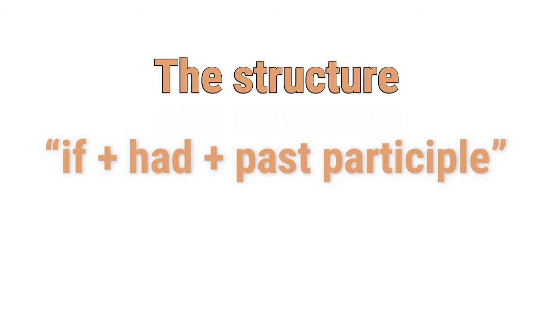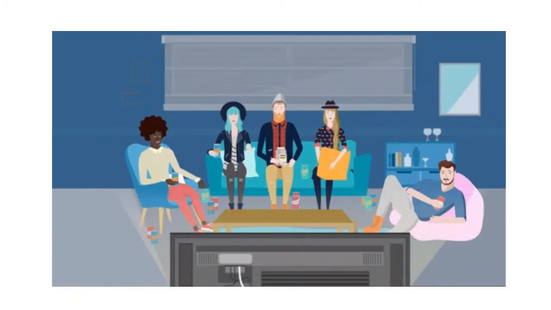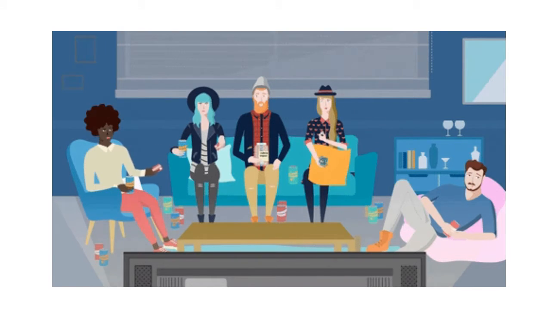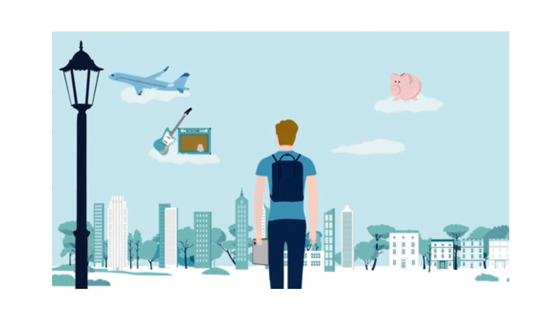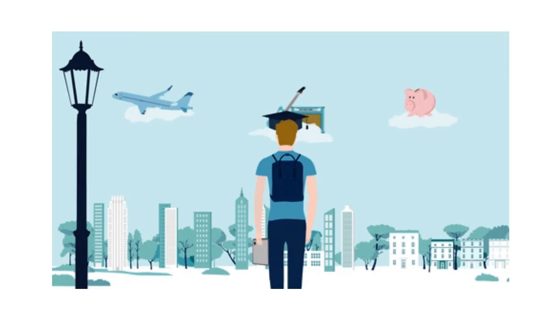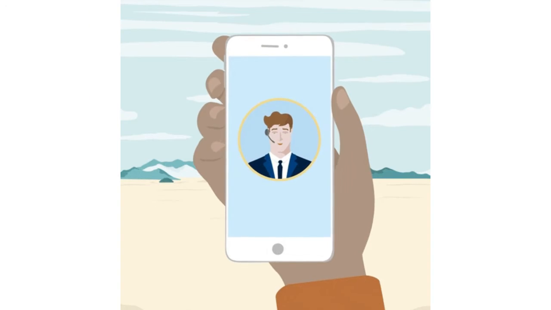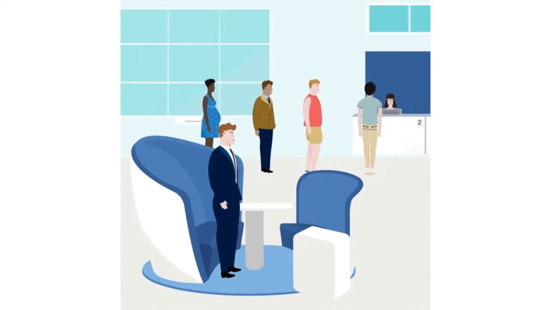Could have is used with if plus had plus participle. If I had gone, if she hadn't fallen. These if phrases express imaginary past situations. However, in some cases, you can use couldn't have without the if phrase.